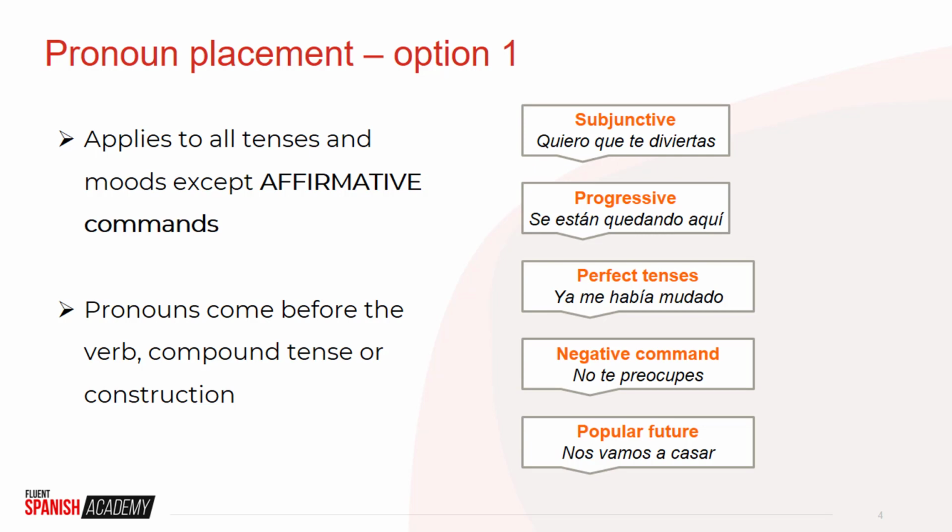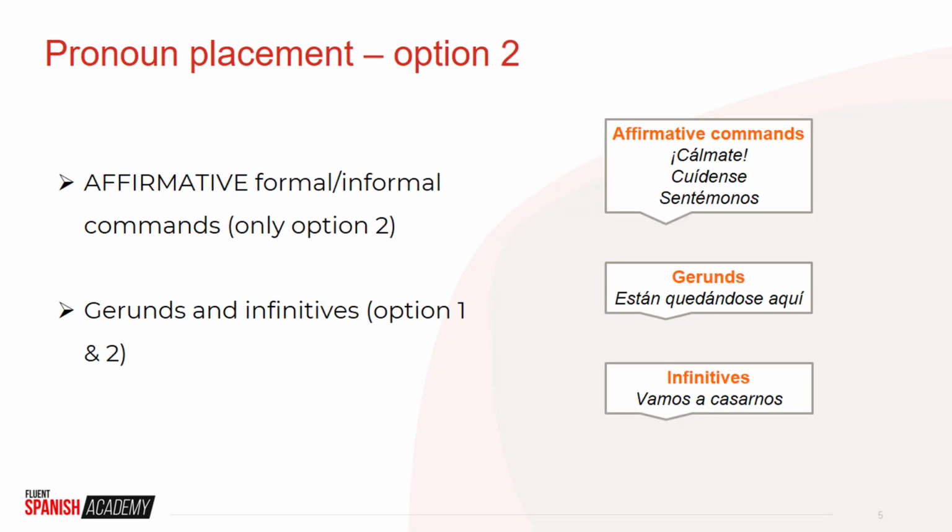Did you see how in all these cases the reflexive pronoun is separate from the verb? It's like another word. Option 2, however, is a bit different, and we can actually tack the reflexive pronoun onto the end of the verb. For example, instead of saying se están quedando aquí, we could say están quedándose aquí.